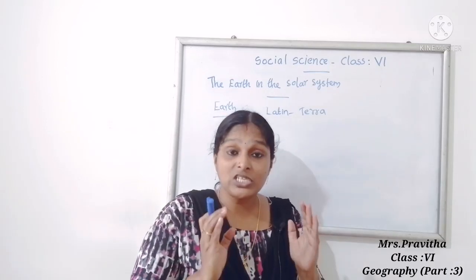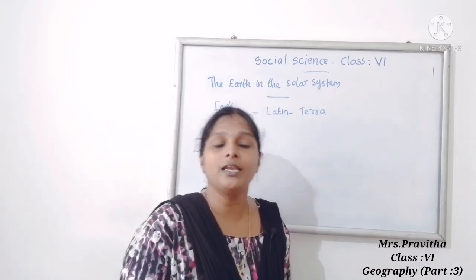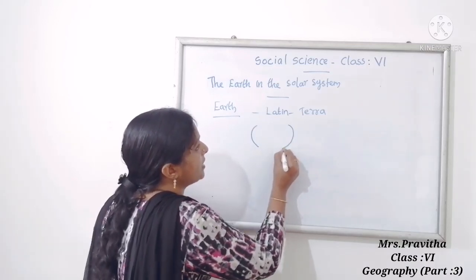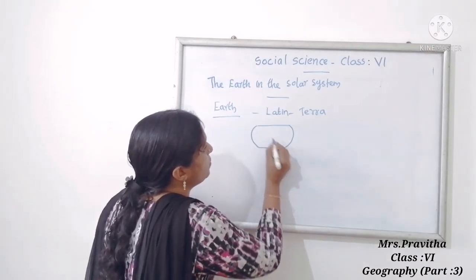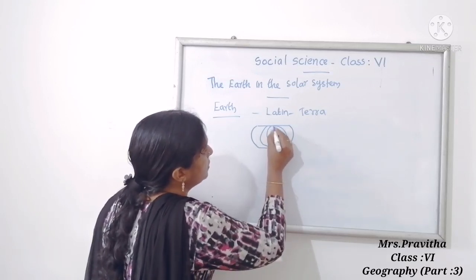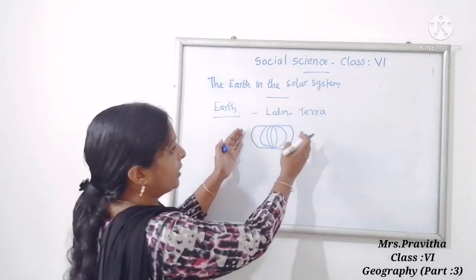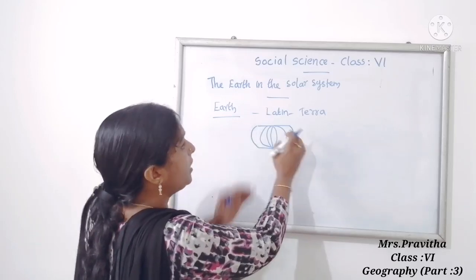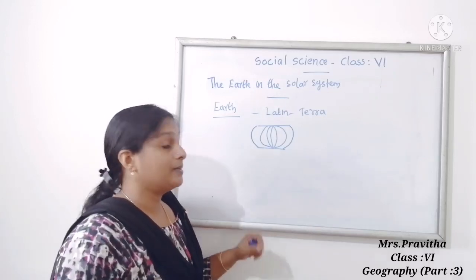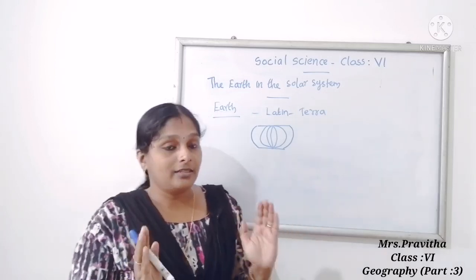Now we will look at the shape of the Earth. Earth is spherical in shape. Spherical means slightly bulging at the equator and flattened at the poles. This is the shape. Earth is spherical in shape. So I think you got it.